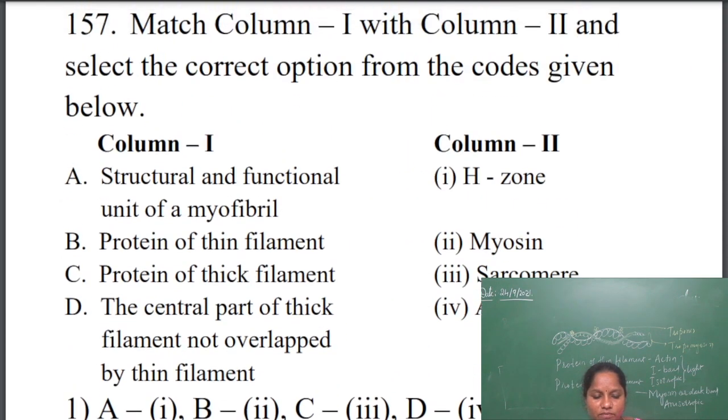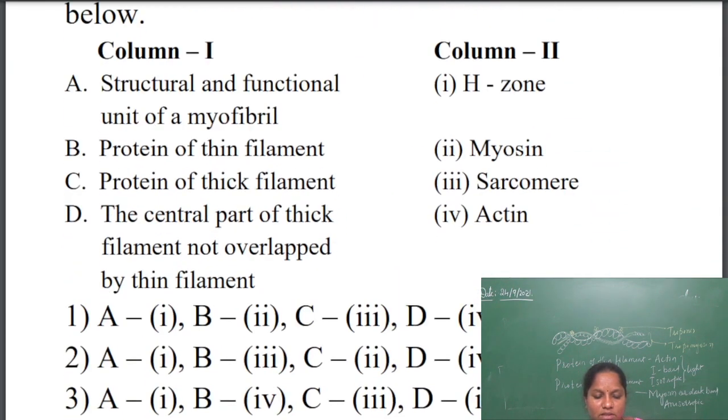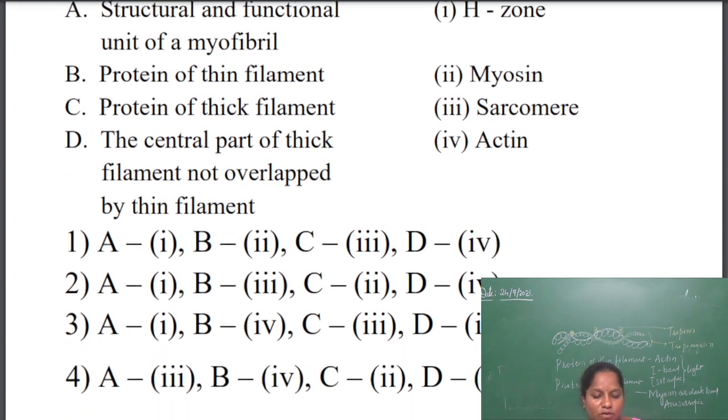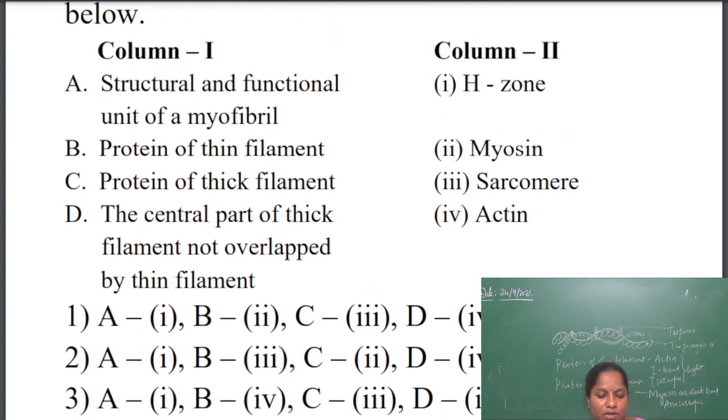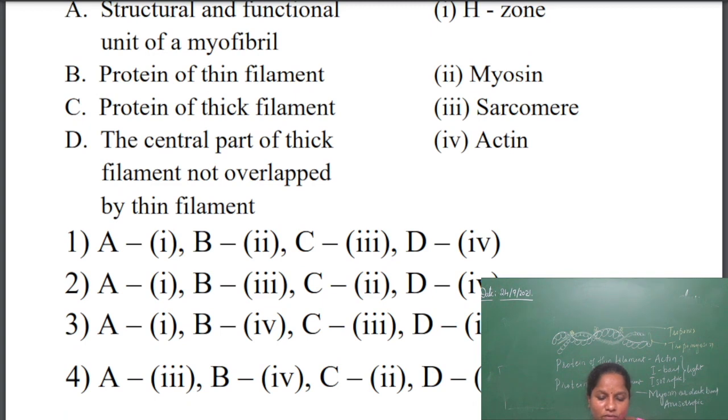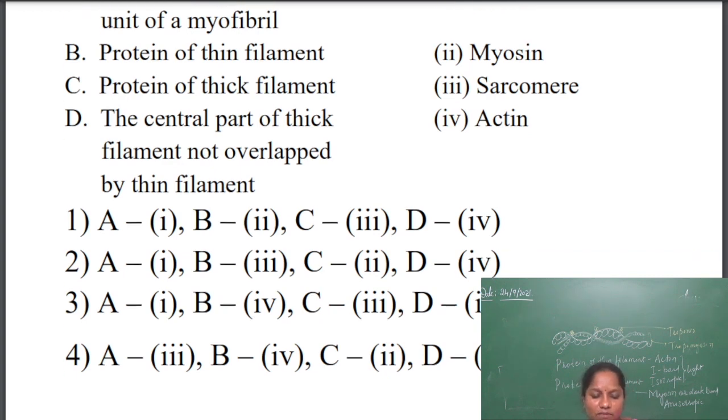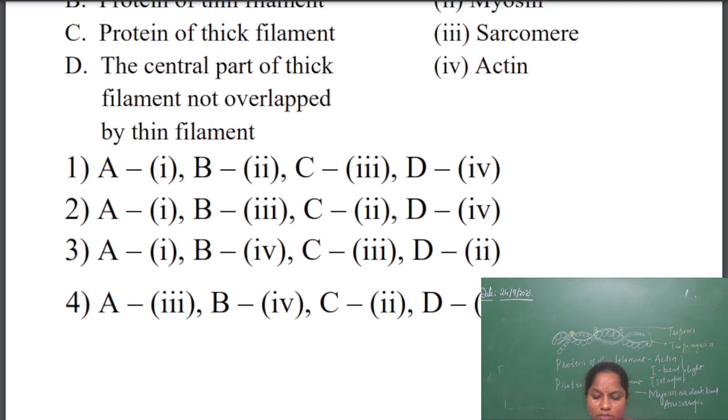The match the following that is given here: structural and functional unit of myofibril is sarcomere, A3. Protein of thin filament is actin, B4. Protein of thick filament is myosin, C2. The central part of thick filament not overlapped by the thin filament is H zone. So the answer will be the fourth one.